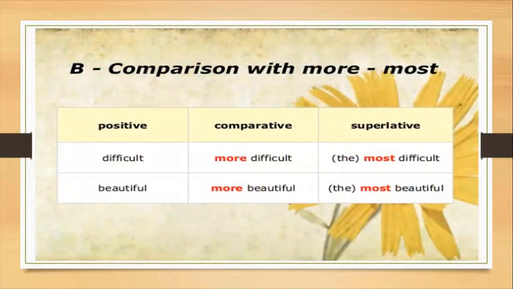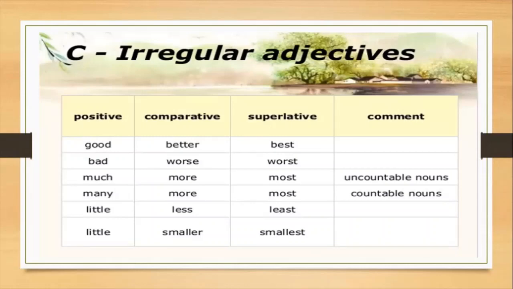So there are some adjectives having more than 2 syllables. For those adjectives we will add more and most before the positive form. For example, difficult, more difficult, most difficult; beautiful, more beautiful, most beautiful. There are some irregular adjectives and there is no specific rule to change them into comparative or superlative degree. So you are going to learn these adjectives by heart: good, better, best; bad, worse, worst; little, less, least.